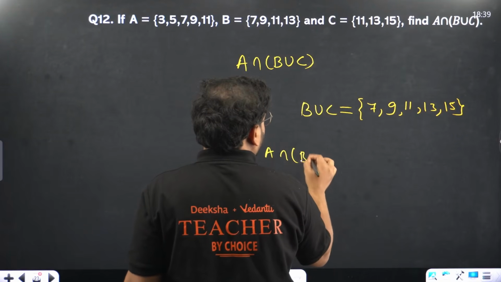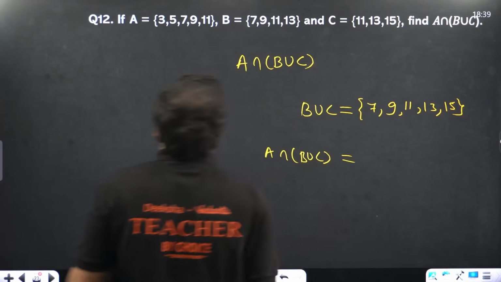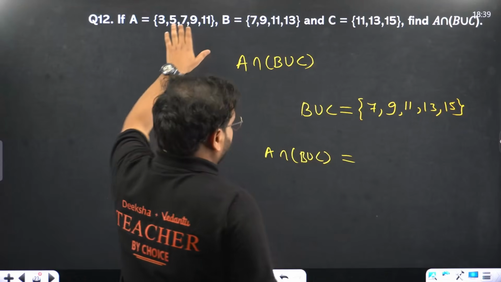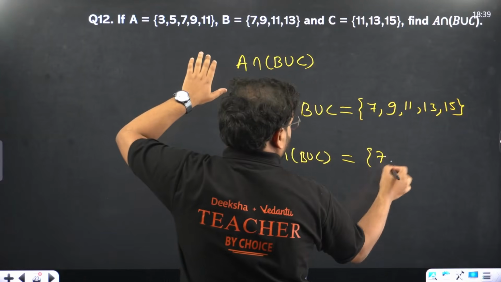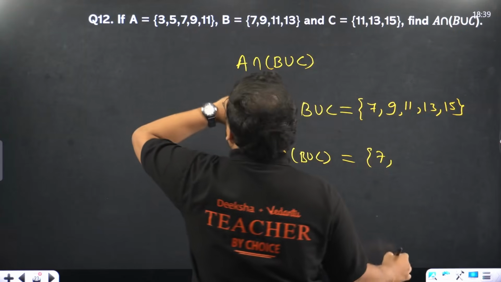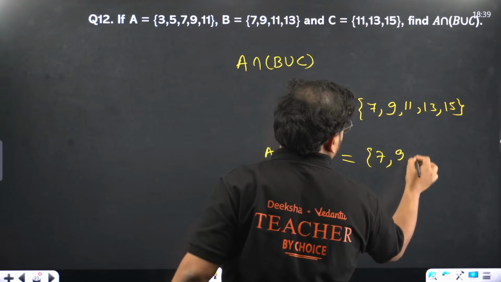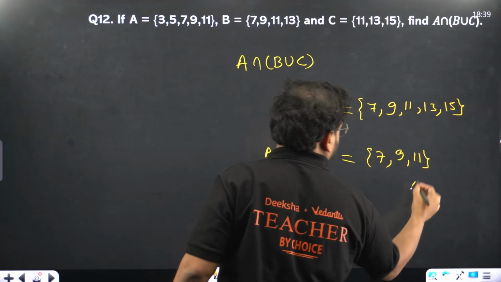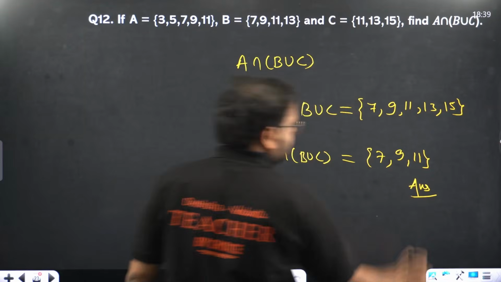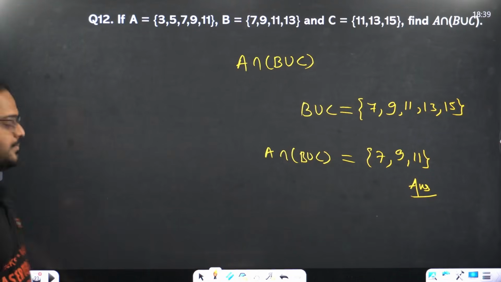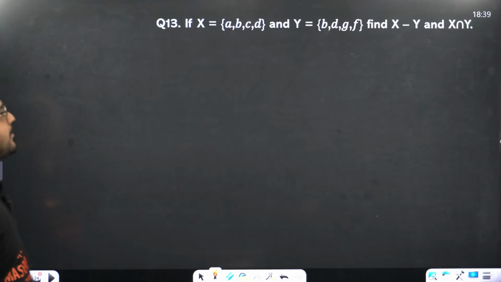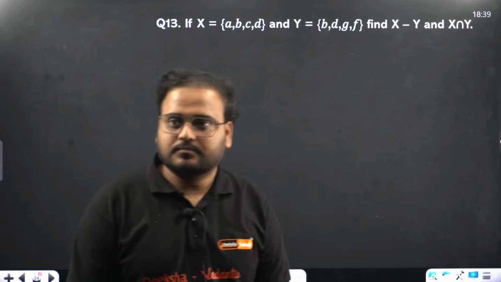Intersection B union C. Check here. We have 7 common. 7 is common. 9 and 11 is common, right? 7, 9 and 11, this is my answer. Question number 13 now. Okay.